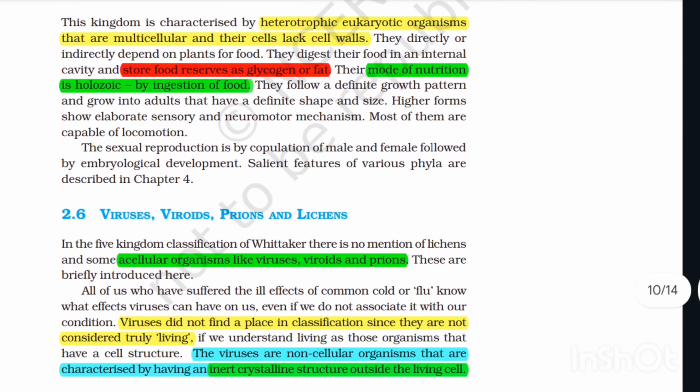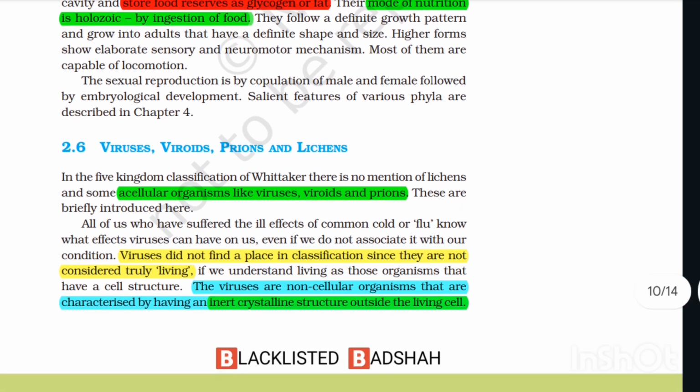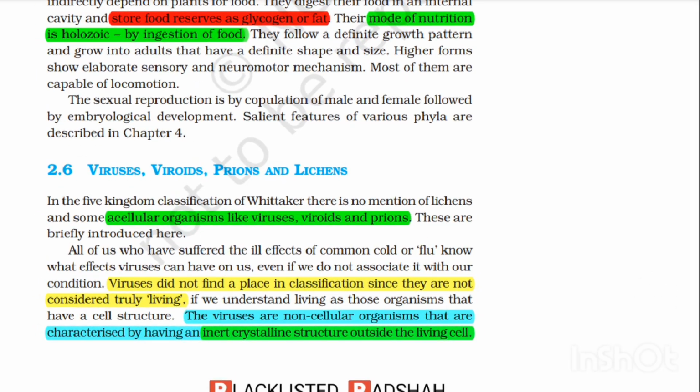2.6 Viruses, viroids, prions and lichens. In the five kingdom classification of Whittaker, there is no mention of lichens and some acellular organisms like viruses, viroids, and prions. These are briefly introduced here. All of us who have suffered the ill effects of common cold or flu know what effects viruses can have on us, even if we do not associate it with our condition.